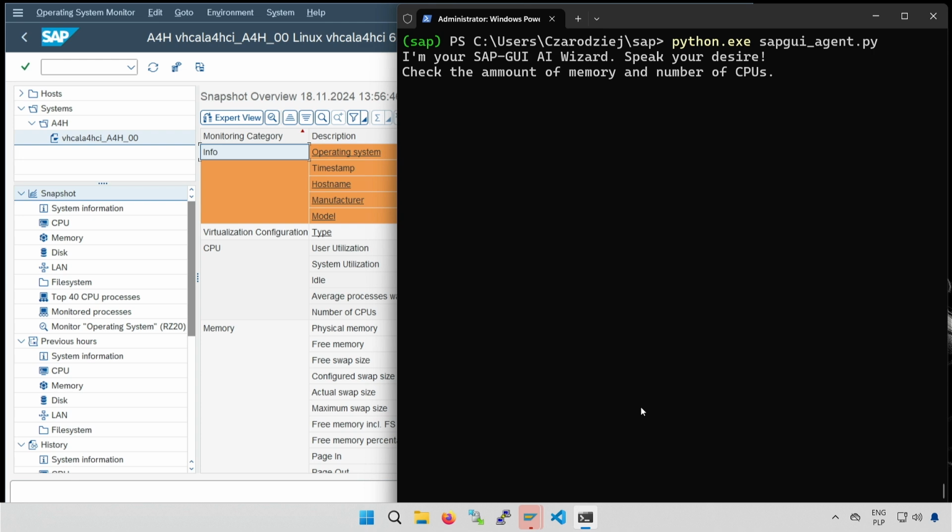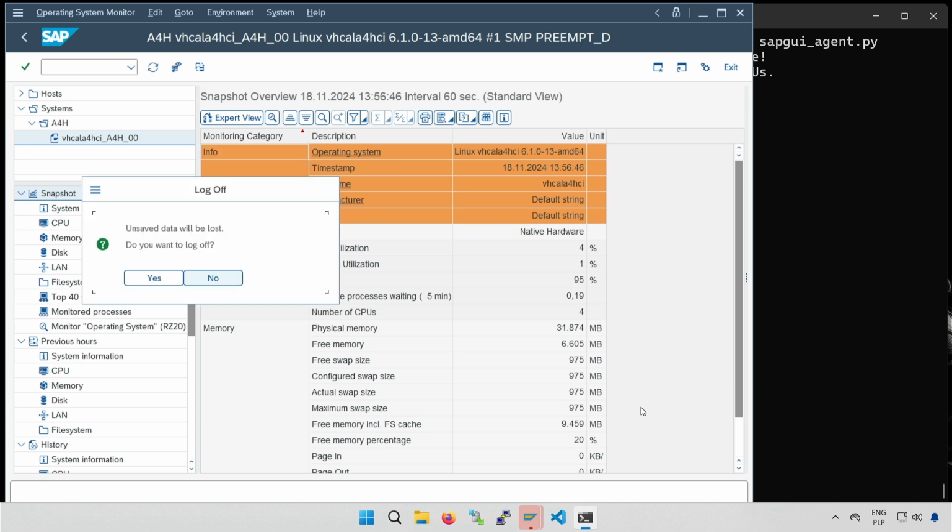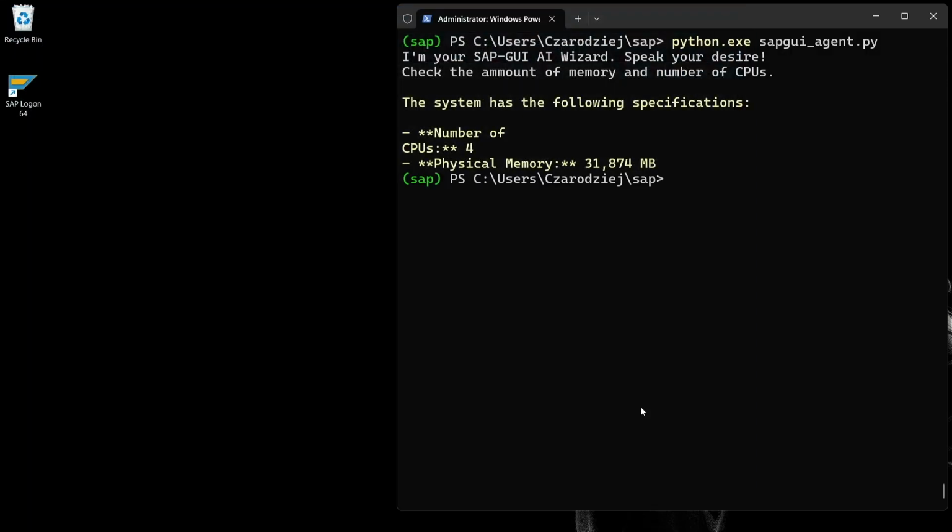And we're already in the correct transaction. Now it just needs to take a screenshot and analyze it. I have to say, my SAP AI agent is very efficient. Sometimes it seems slow, but it gets to work immediately. And there it is, the response. It took only about 15 seconds.